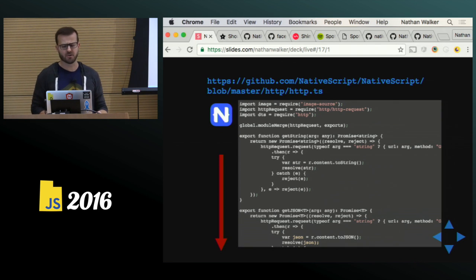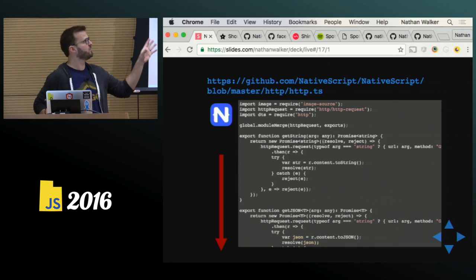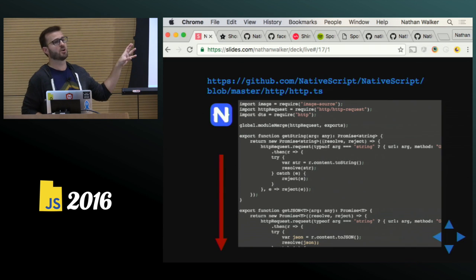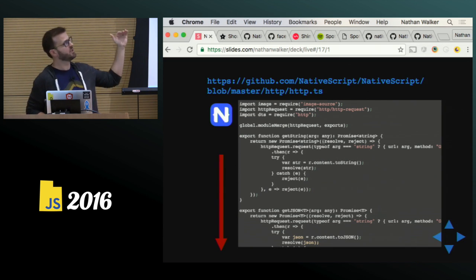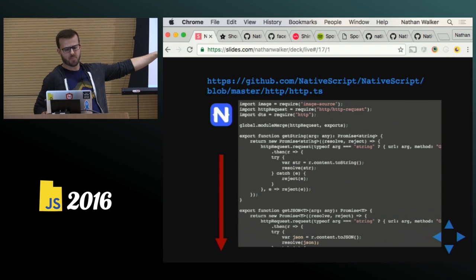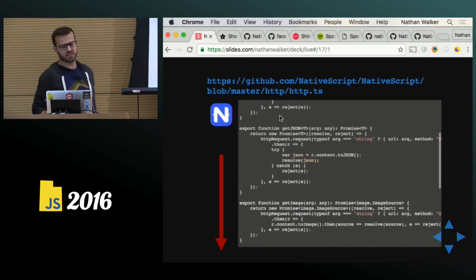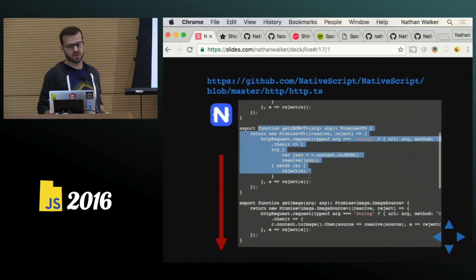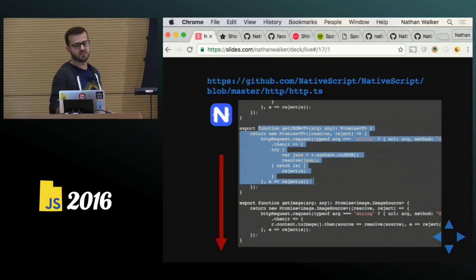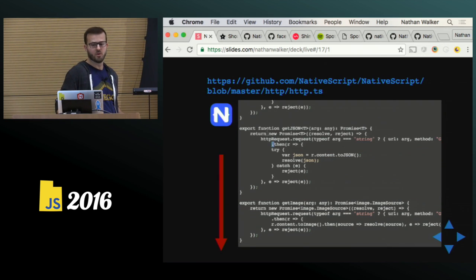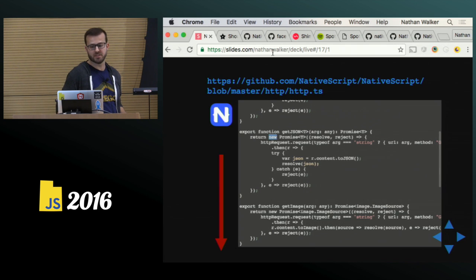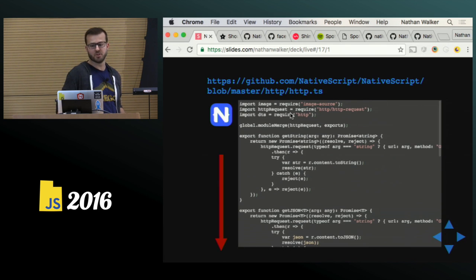If you can see this all right, this is actually from their framework online. So this is the abstraction of HTTP. Get string, get JSON. This is the API that I was just showing you here, and you can see that it calls HTTP request, which is an object. If we look at the top of this file, this is really important to see, and this is really interesting when you look through this code.